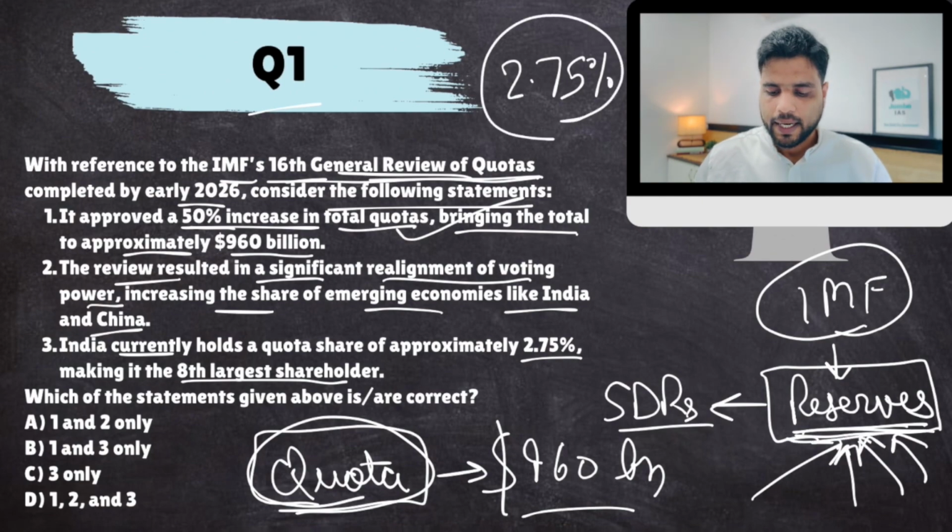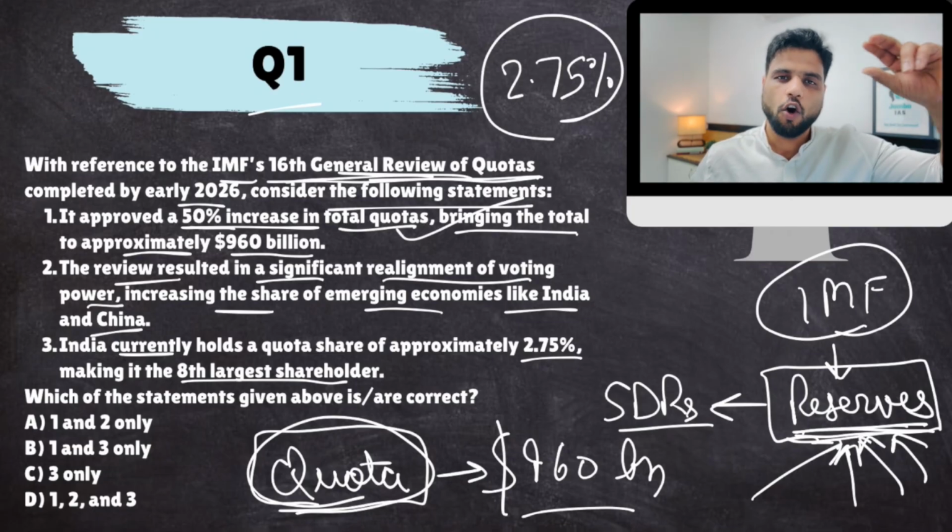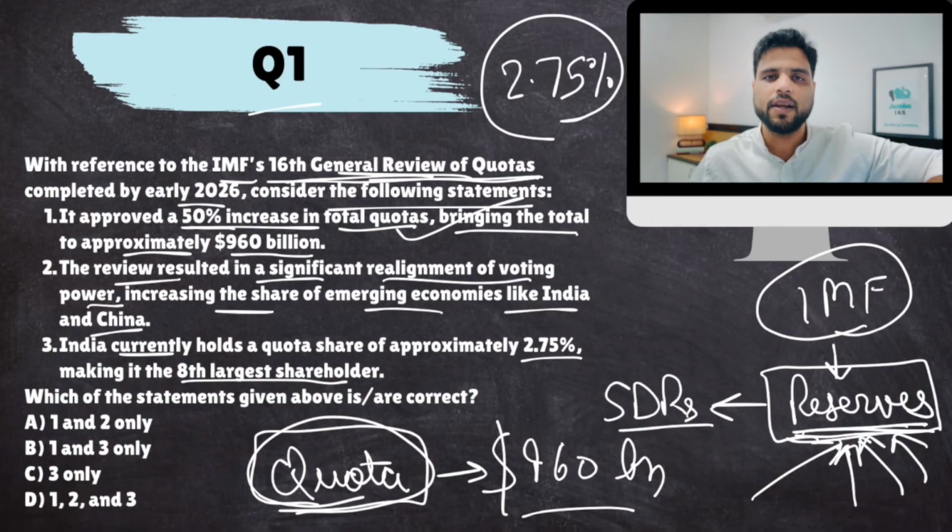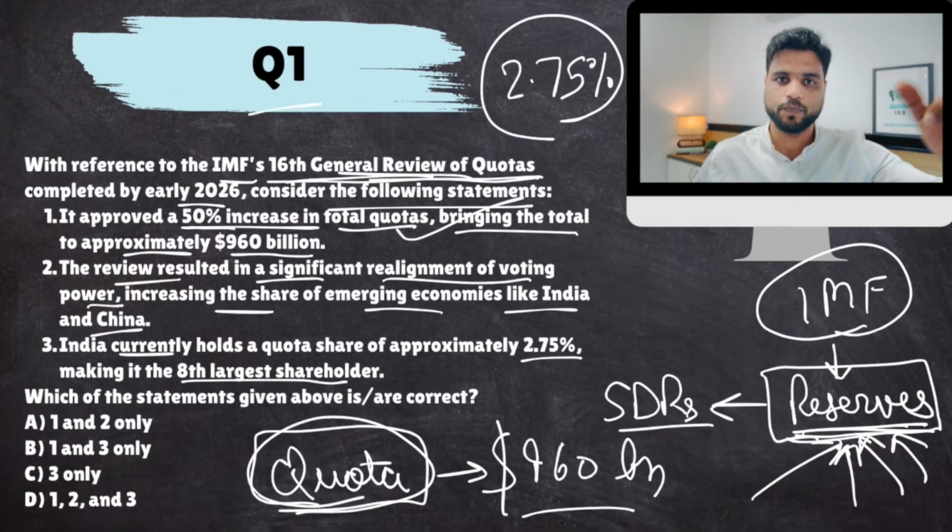Now, this 16th General Review of Quotas increased the total quotas, but it did not change anything else. Everyone was expecting that some quota of developed countries would be transferred to developing countries, so developing countries would contribute more. India expected that its quota would rise, but it did not. The internal rearrangement of quota was not made. Only the total increase in quota was made. You understand? So the second statement is false.